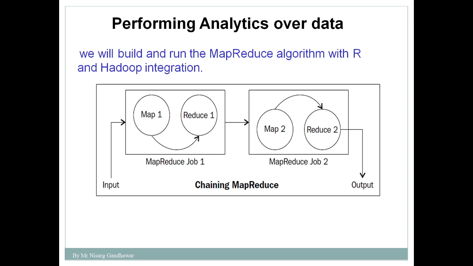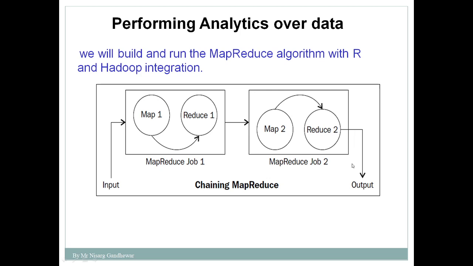Okay, so in this diagram you can see we pass the input to the mapper, because in Hadoop you have multiple mappers and reducers. So first of all the input will be passed to MapReduce job 1, where you pass your data first to map1, then it will create some output and that will be passed to reduce1. Then the data produced by reduce1 will be given as input to map2, and the output produced by map2 is given as input to the reducer, and finally you will get the output.